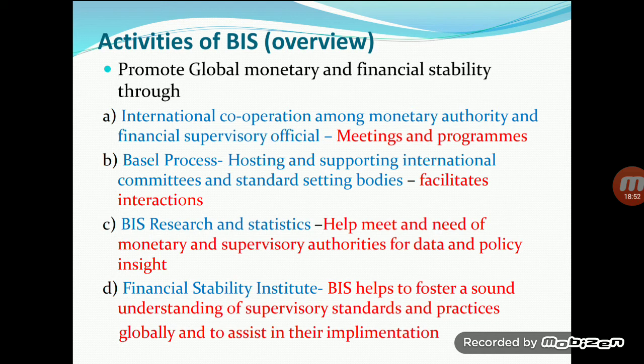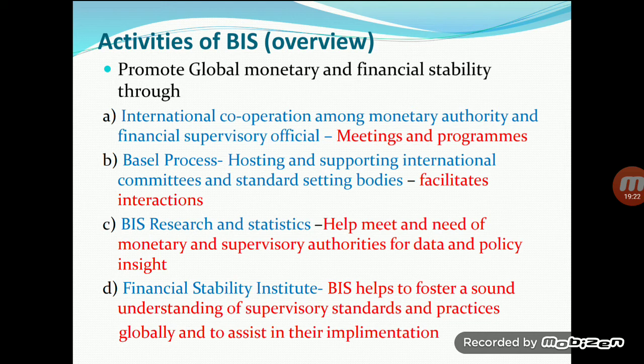Basel process, I have already discussed: hosting and supporting international committees and standard setting boards. Basel norms are the standards created by BIS, and these are mandatory for their member countries. If we follow these Basel norms, then there is very less possibility that a bank will fail.